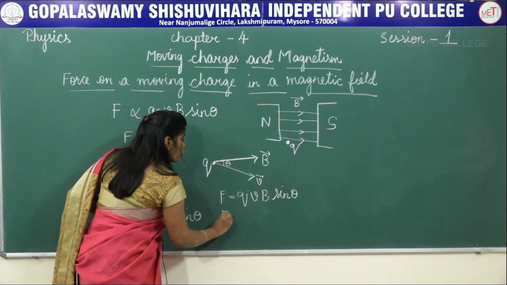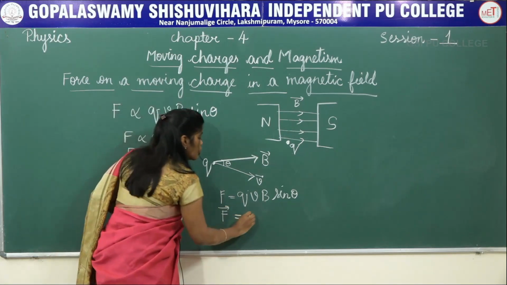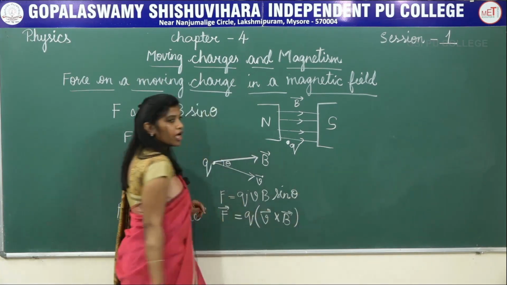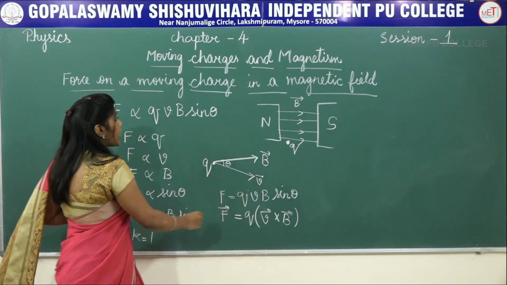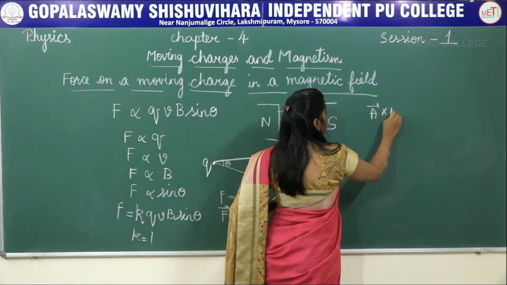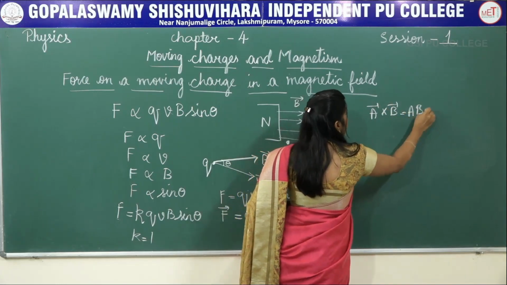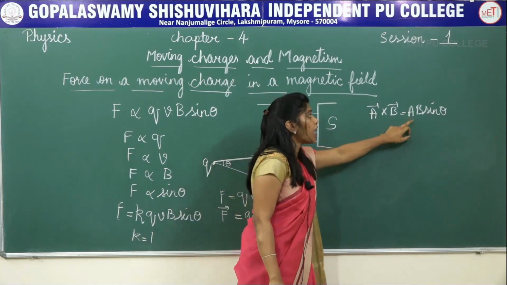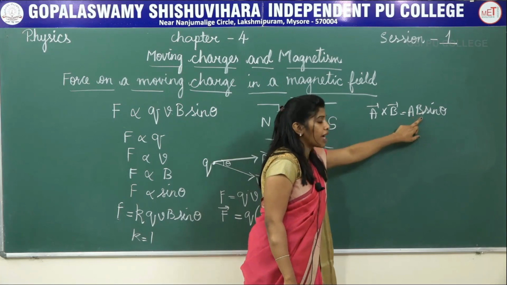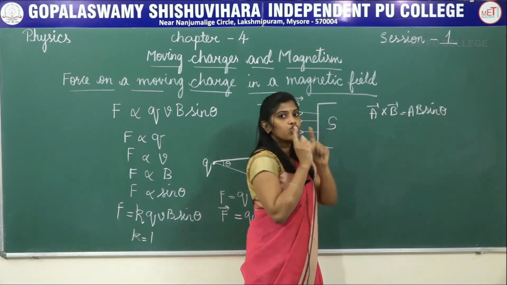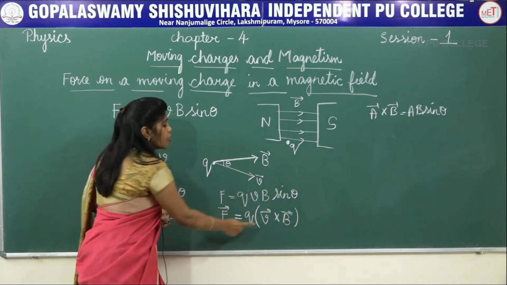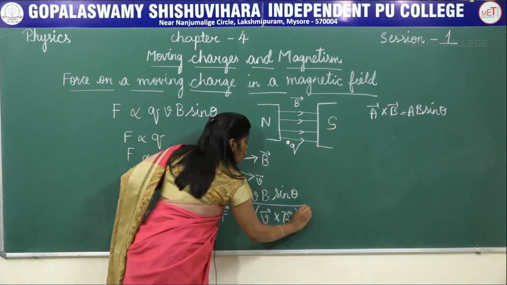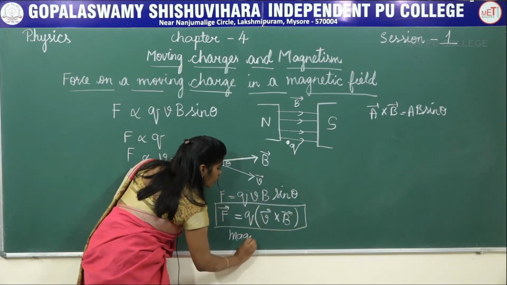I can also write this force in vector form, F is equal to Q into V cross B. I have applied cross product here. You know A cross B is equal to AB sine theta. If you cross product two vectors, then what I am going to get is the magnitude of the first vector, magnitude of the second vector, and the sine of the angle between those two vectors. That is what I have written here. V cross B is nothing but VB sine theta, and this force is also called as magnetic Lorentz force.